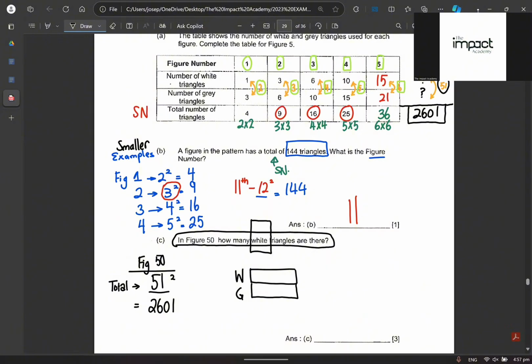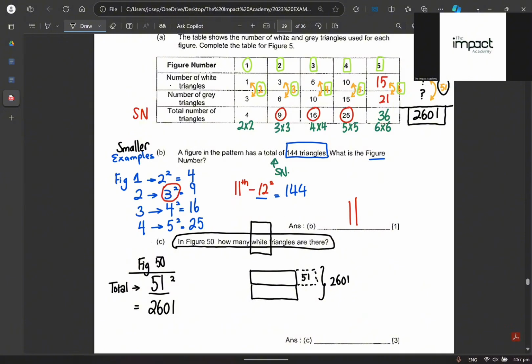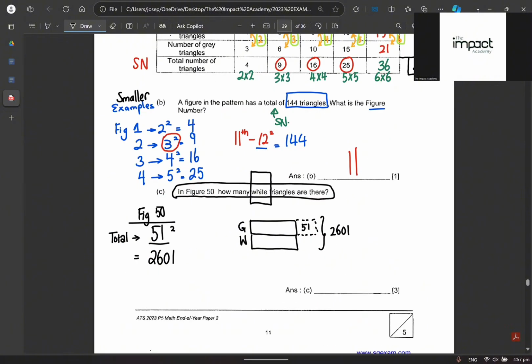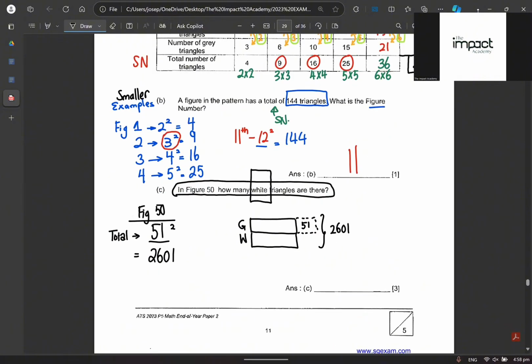Okay, don't worry. Since you don't know, we will just have it in this manner first. Maybe the gray triangle is bigger because of all the other ones. Yeah, you see, that's where I need you to think. Very good, well done. The gray is always bigger in all of my dwarf examples. Am I making sense? The gray is always bigger. That's the reason why your gray has to be the bigger one. You understand now?